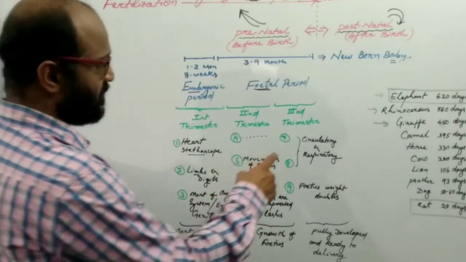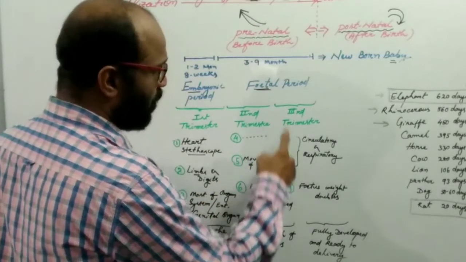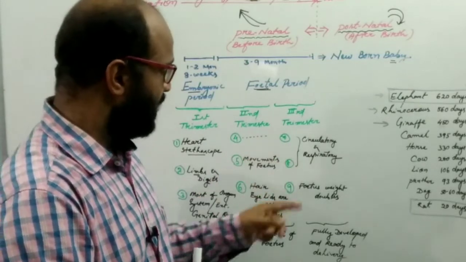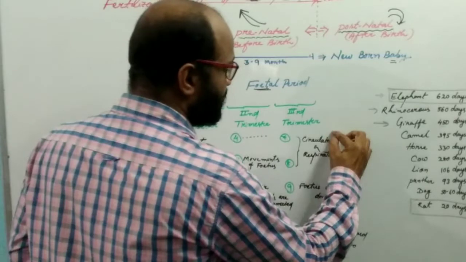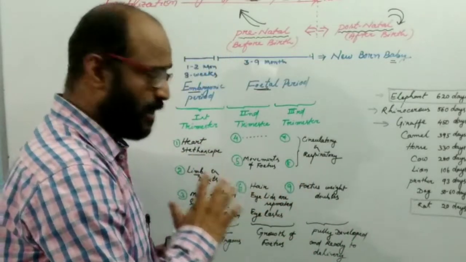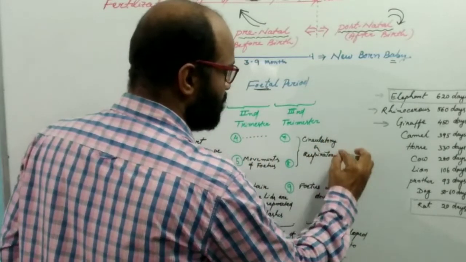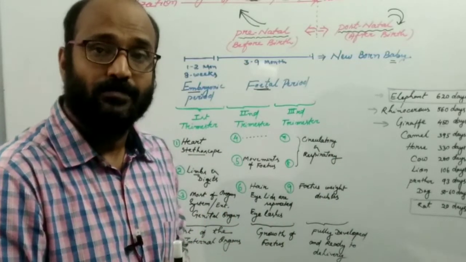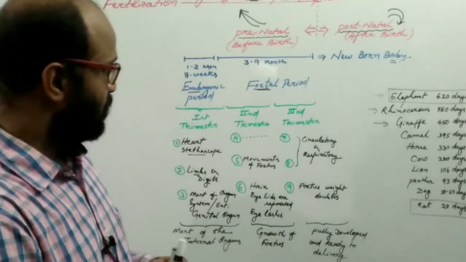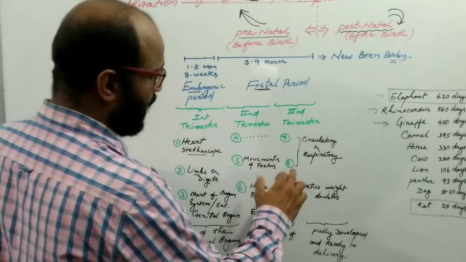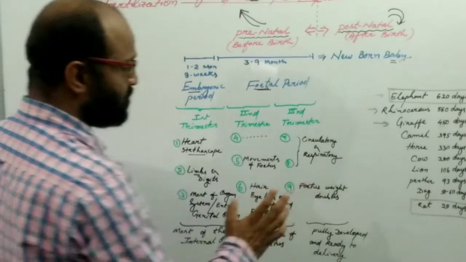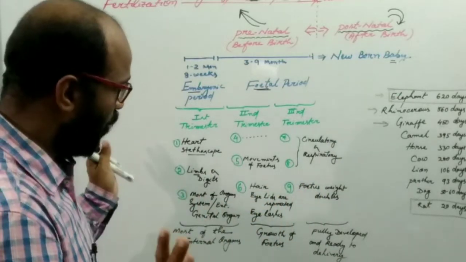And during the 7th and 8th month of pregnancy, the circulatory system, the blood vessels, capillaries, and the respiratory system are developed and completed. So at the end of the 8th month, the circulatory system and the respiratory system are completely developed.